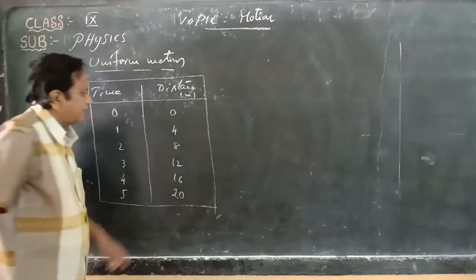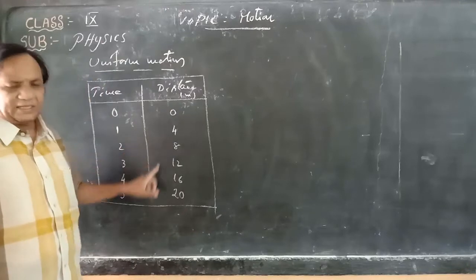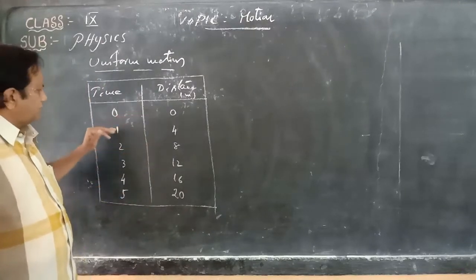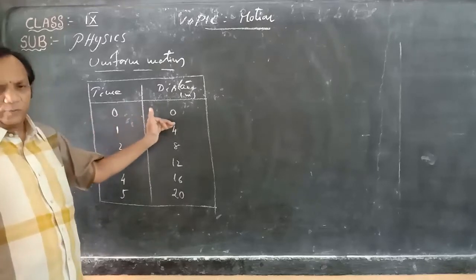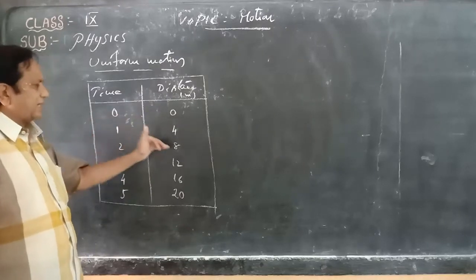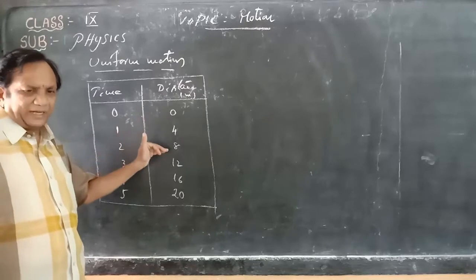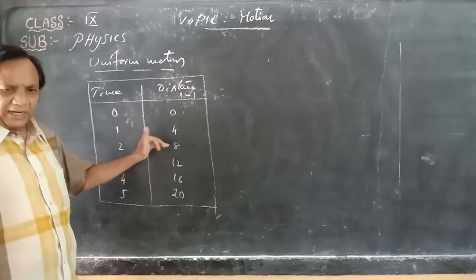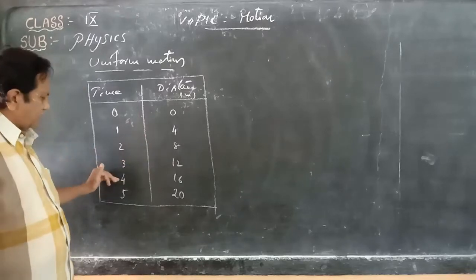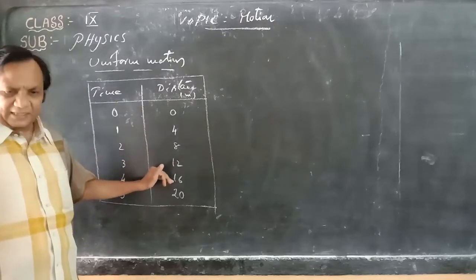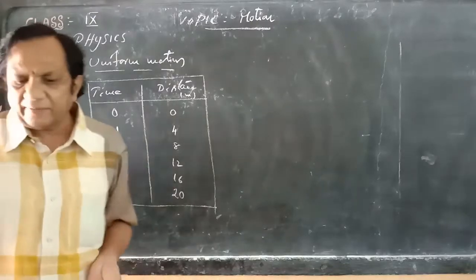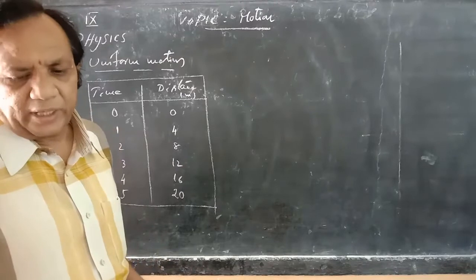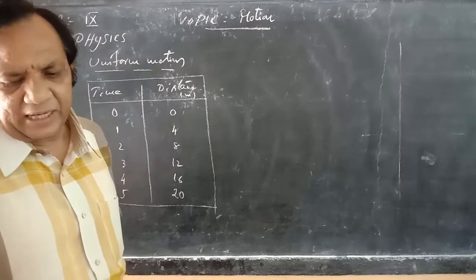For every second it travels 4 meters of distance. Yes or no? Starts from 0. After 1 second, it travels 4 meters. Next second, next 4 meters, that is 4 plus 4, 8 meters it covers. Then the third second, again 4 meters, 12 meters. For 4 seconds, again 4 meters, that is 16 meters, like that. In equal intervals of time, equal distances are covered, so the body is said to be in uniform motion. You have to consider that.